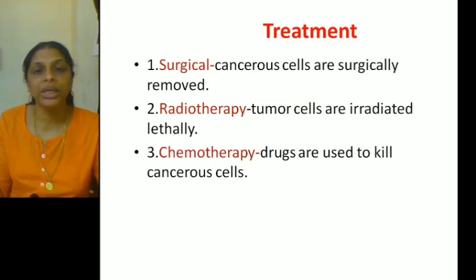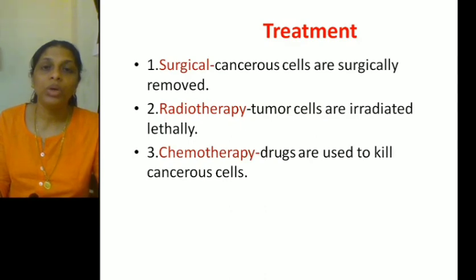chemotherapy. From the word, it's very clear. Chemo means chemical. By using certain chemicals in the form of drugs, we inject certain drugs to the cancer patient. These drugs will kill the cancerous cells. But one of the problems with this therapy is that along with the cancer cells, these chemicals may destroy the normal cells also. As a result, it will have certain side effects like hair fall. The patient may suffer from anemia, etc. So that is the side effect of chemotherapy.